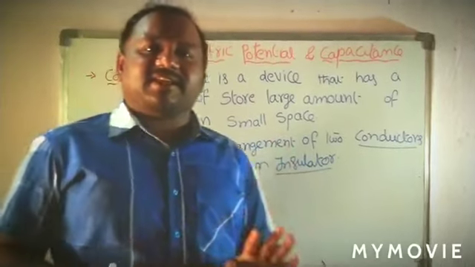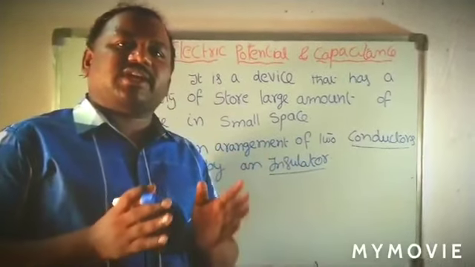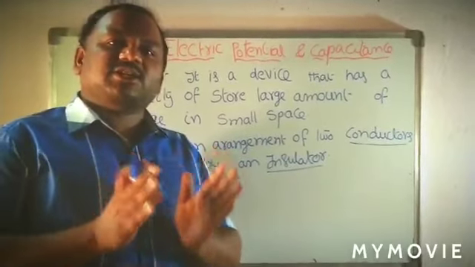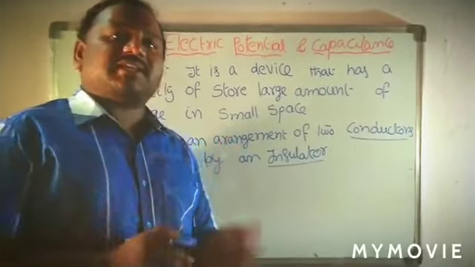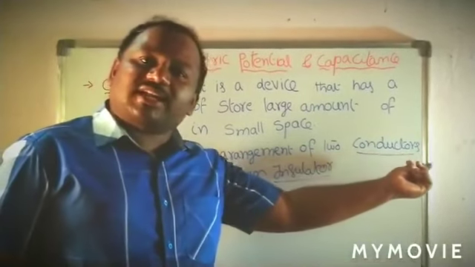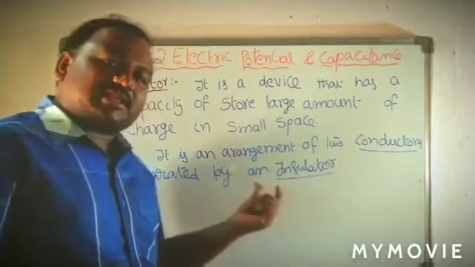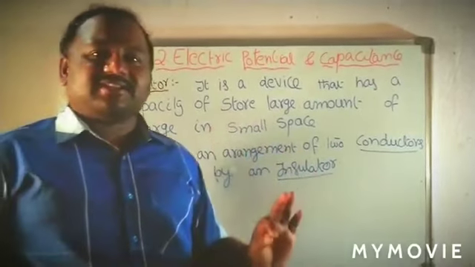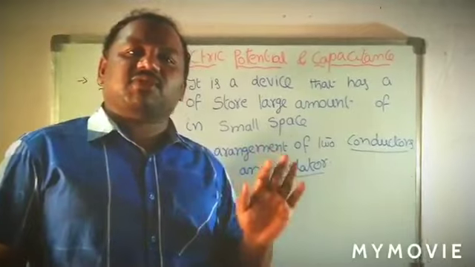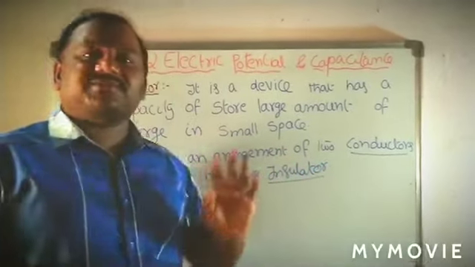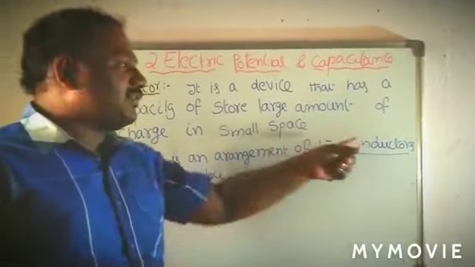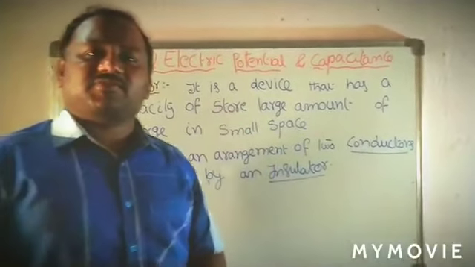Here the interesting thing is that a capacitor is a storing device. It stores a large amount of charge in a small space, whereas the capacitor comprises two conductors separated by an insulator. This is an interesting thing. You know that conductors allow the flow of current and insulators do not allow the flow of current, but by the arrangement of these two, the capacitor can be formed.